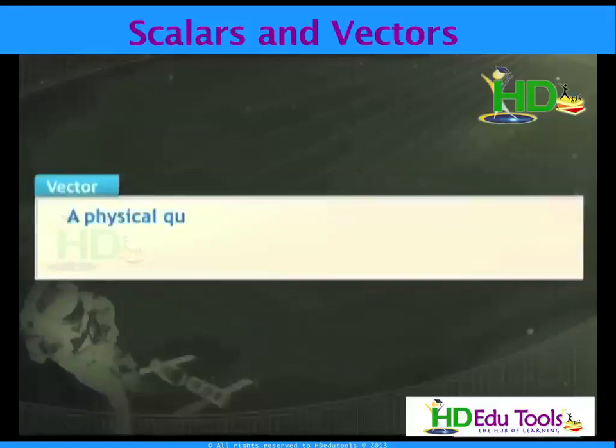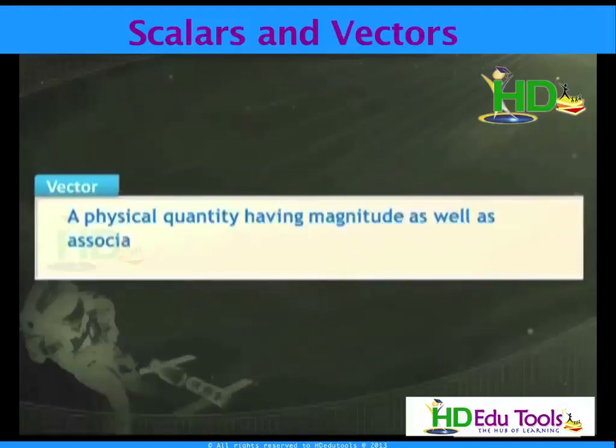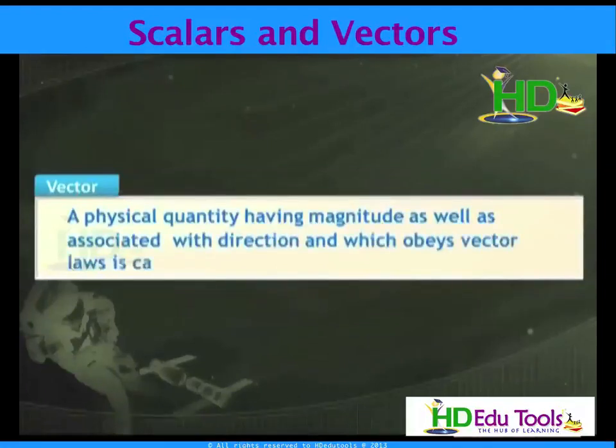Then vector. A vector is a physical quantity having magnitude as well as an associated direction. That means a vector has both magnitude and direction.